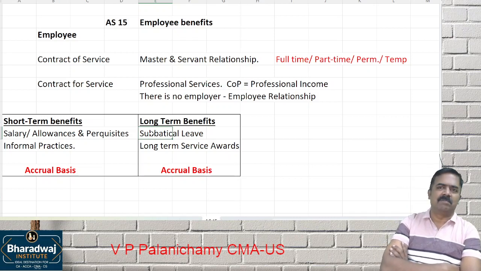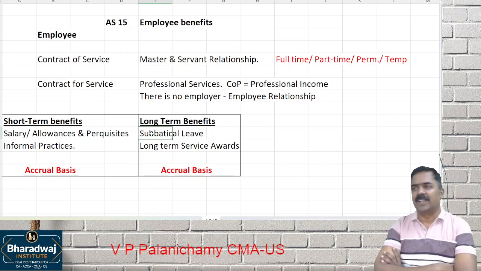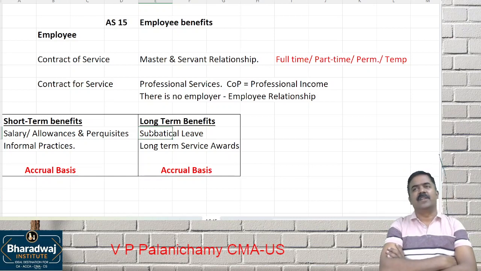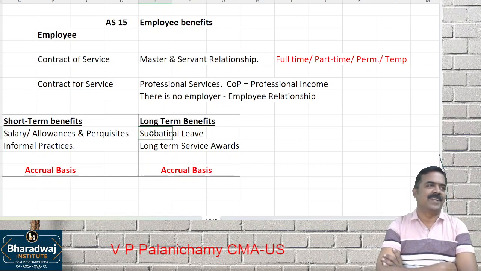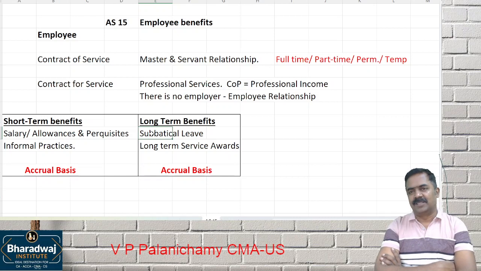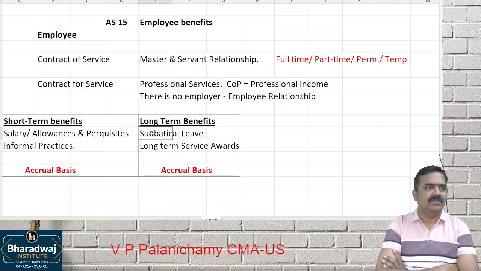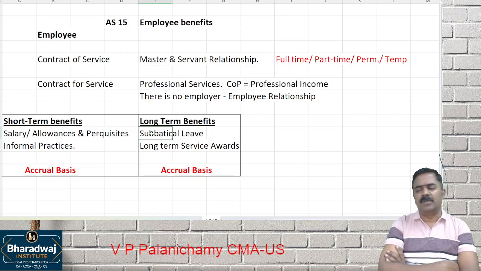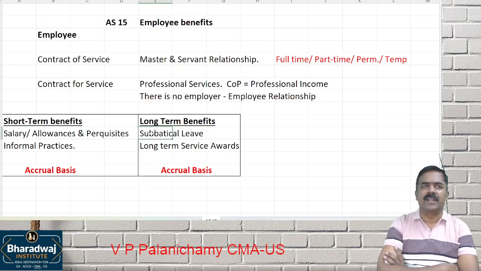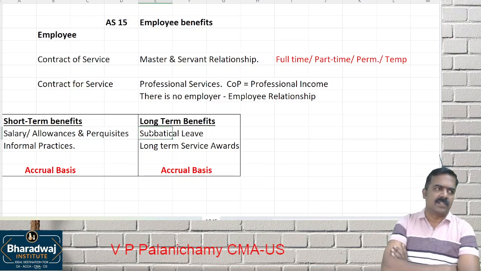For example, maternity leave. It can be taken only during the maternity period. Can you carry forward it? No, you cannot carry forward. So that is not available. What about medical leave? For example, in case of government services, they provide medical leave for 18 months. When can you take that medical leave?